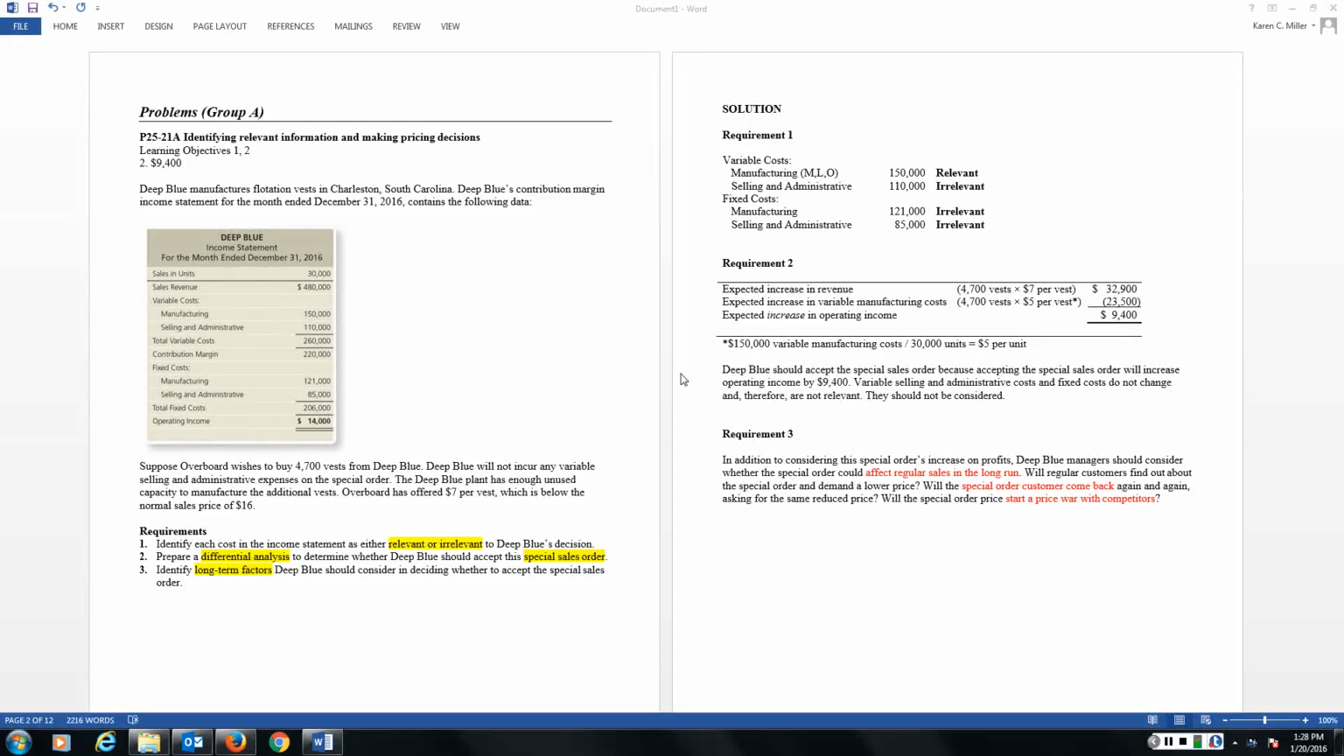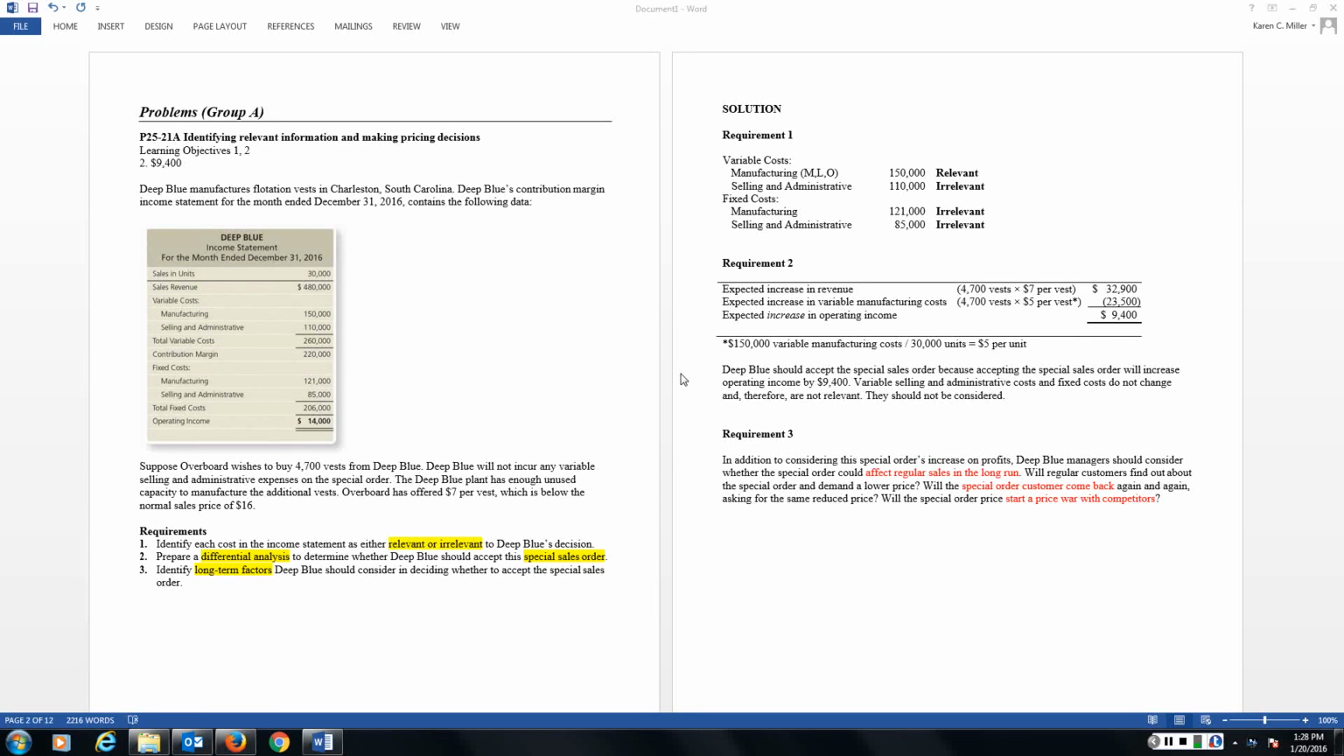Problem 21A at the end of Chapter 5 discusses the information that we would need to consider when making a special sales order decision. Once again, remember the illustrations that we will look at are decisions that we would make in the short term. How would the things that we are considering impact our business in the short term? Or in this particular situation, it's a one-time event, supposedly.